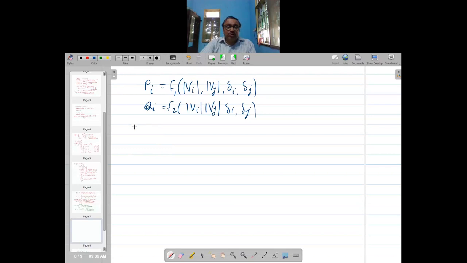And please note that I have not put Pi and Qi as a function of Yij and theta ij, because those are not variables. Are these variables?